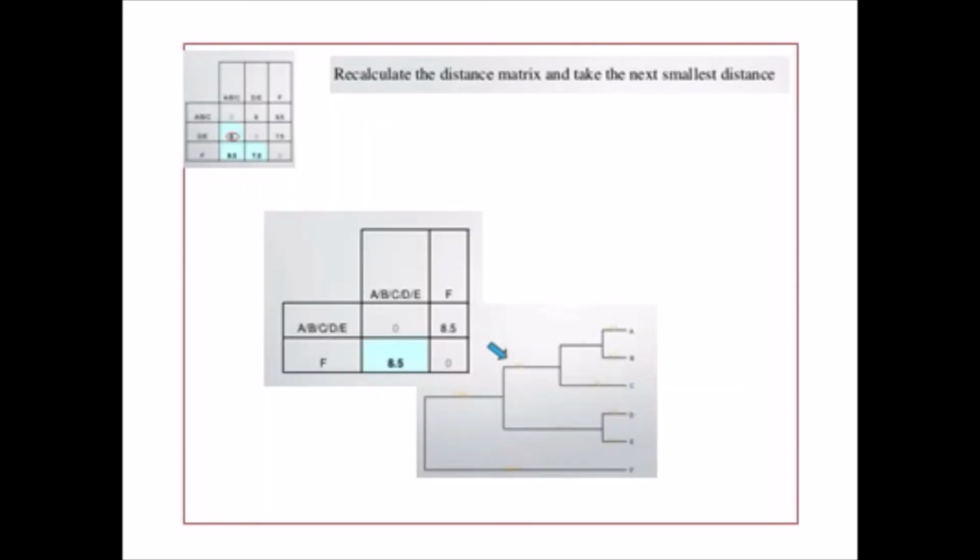Recalculate the distance matrix and take the next smallest distance. So here the distance will be 8.5, which should again be provided in the branch of A by B by C by D by E. Here it is 8.5; in the previous case it already had 6. So 6 plus 2.5 becomes 8.5. So this can again be applied for all the branches.